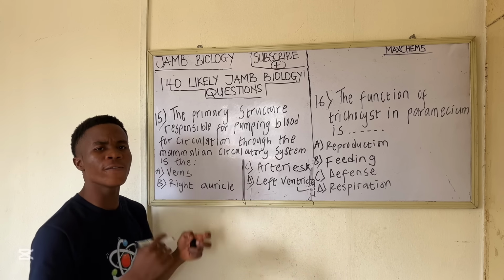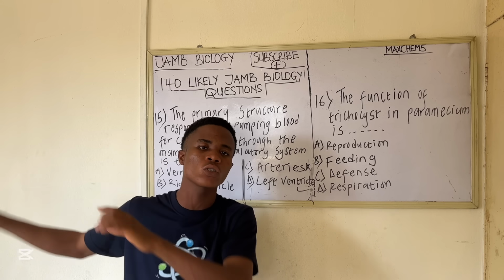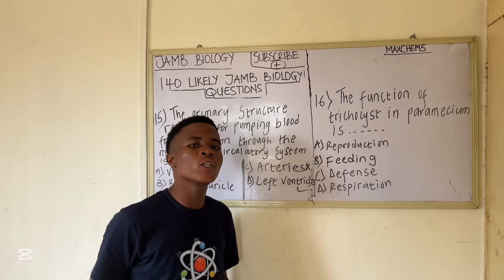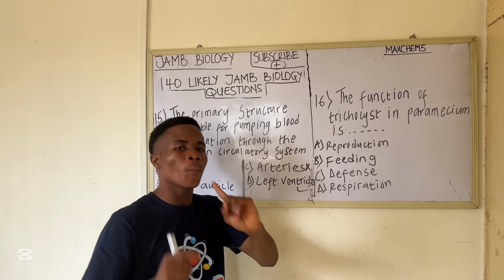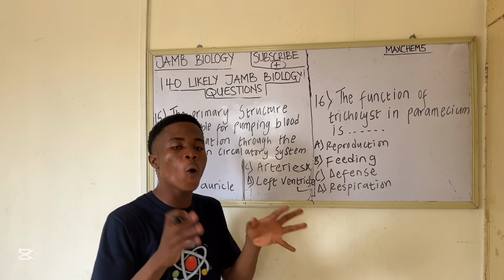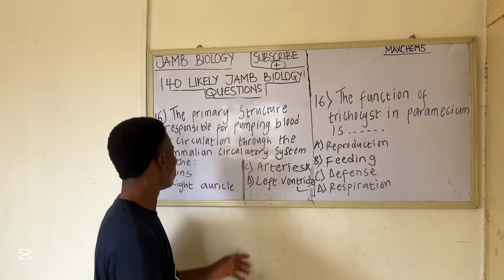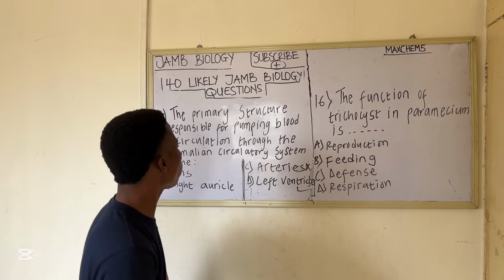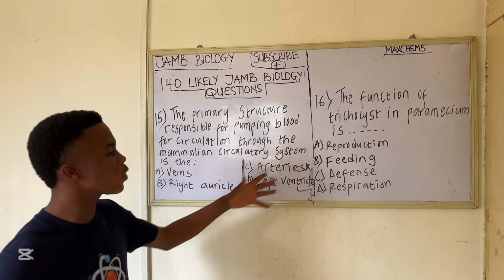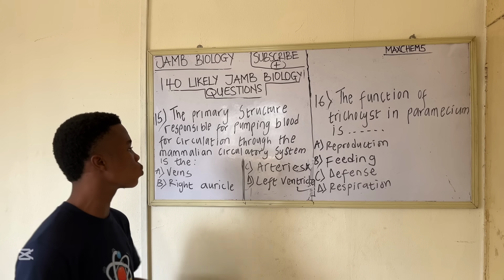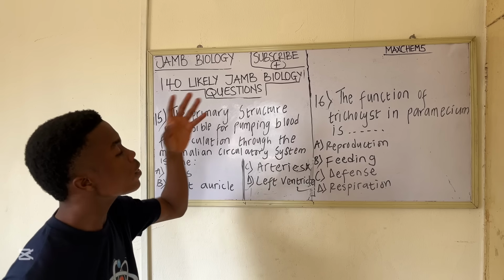And the veins carry deoxygenated blood to the heart, except from the pulmonary vein. All other veins carry deoxygenated blood to the heart, except the pulmonary veins. So the right answer to this question is the left ventricle. The left ventricle helps to pump blood for circulation through the mammalian circulatory system. So let's go to the next question.